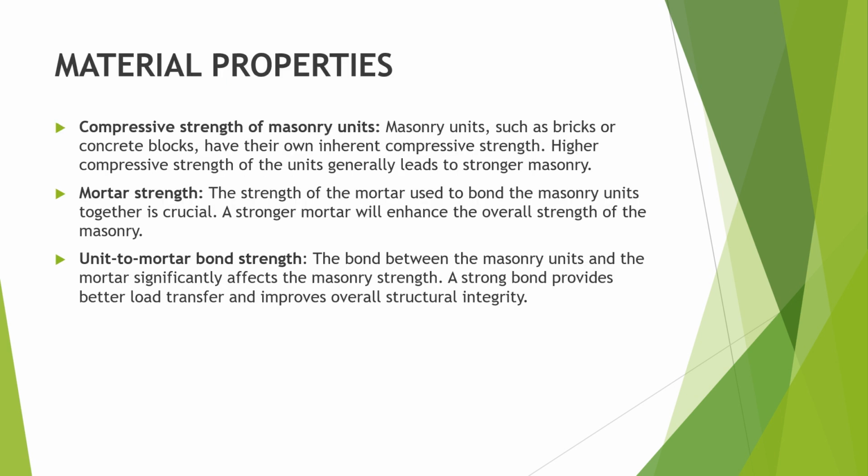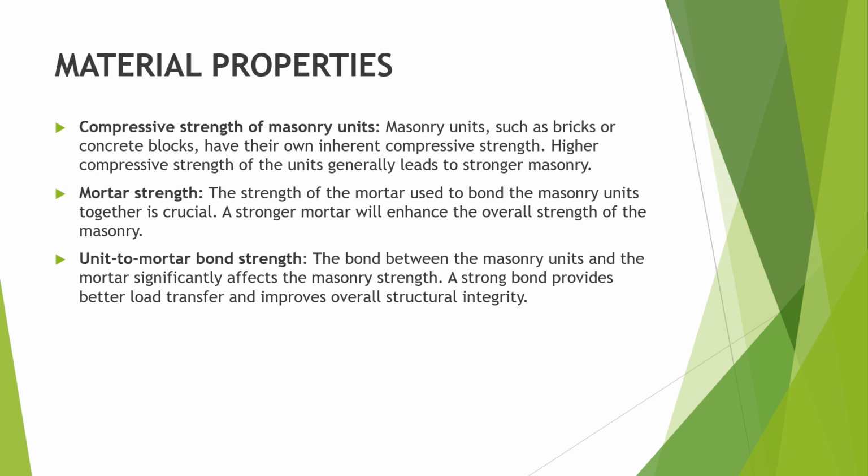Material properties. Compressive strength of masonry units. Masonry units such as bricks or concrete blocks have their own inherent compressive strength. Higher compressive strength of the unit generally leads to stronger masonry. Mortar strength. The strength of the mortar used to bond the masonry units together is crucial. A stronger mortar will enhance the overall strength of the masonry.